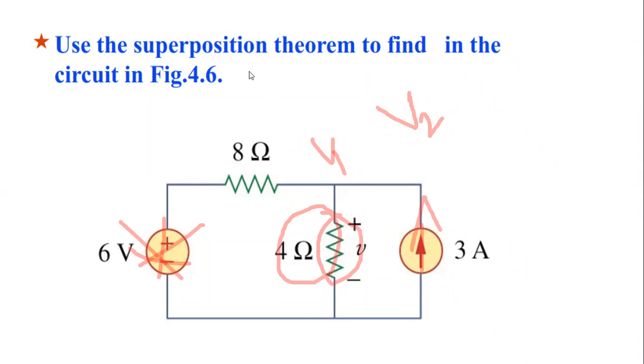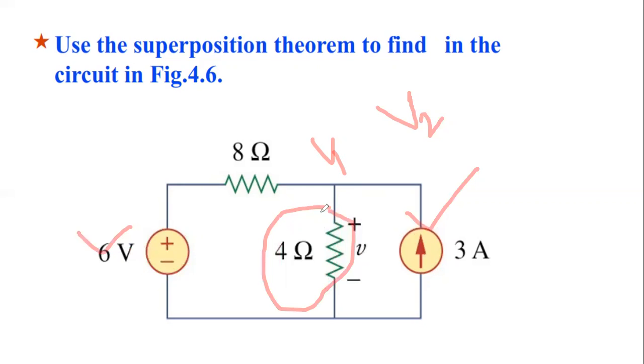Now I will use both the sources. Both the sources are on. And now I will find this voltage, suppose that voltage is V.